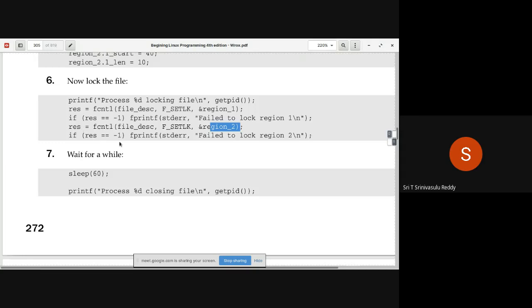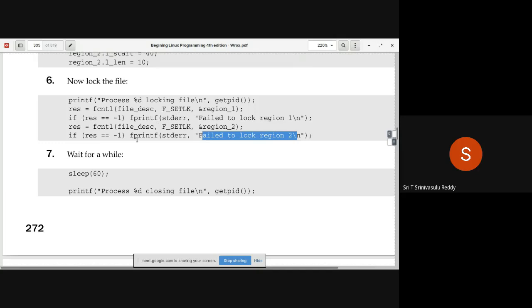If this result happens to be -1, simply display the message "failed to lock region 2". But before this, you are saying here process so and so is locking the file. He is making an attempt to lock the file, right? And then you are getting all these error messages, whatever.